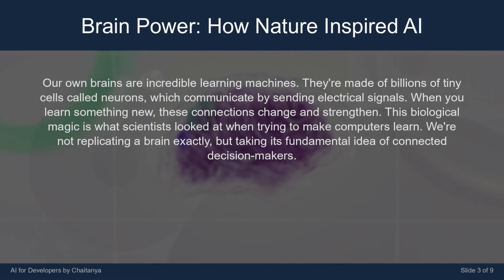Our own brains are incredible learning machines. They're made of billions of tiny cells called neurons, which communicate by sending electrical signals. When you learn something new, these connections change and strengthen. This biological magic is what scientists looked at when trying to make computers learn. We're not replicating a brain exactly, but taking its fundamental idea of connected decision makers.